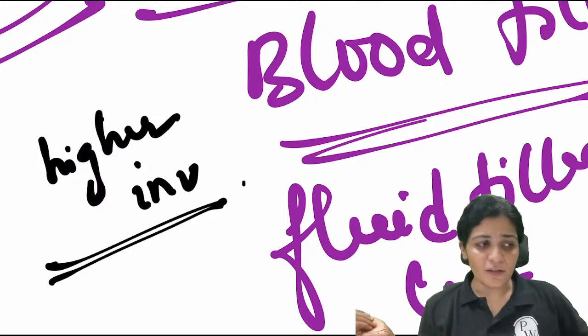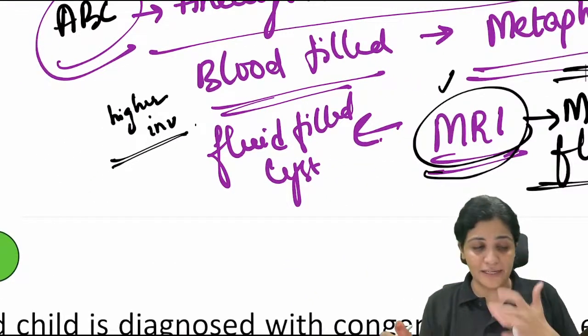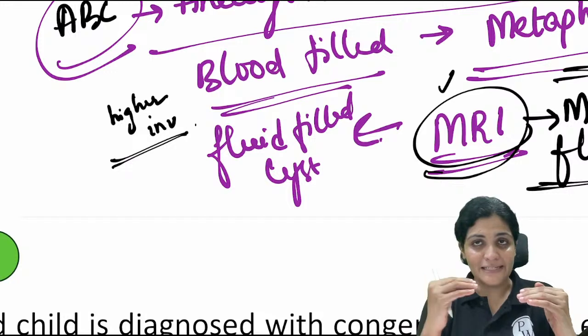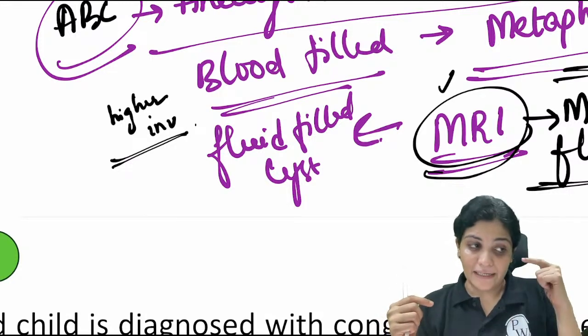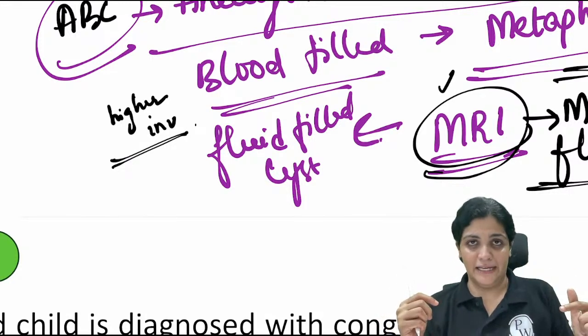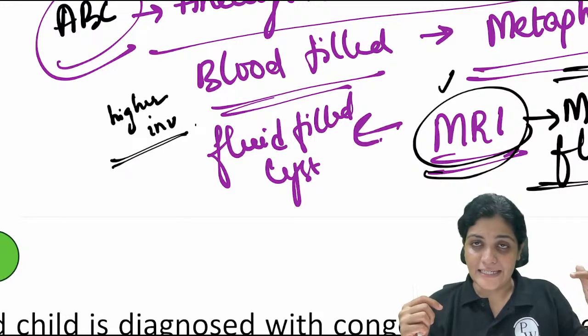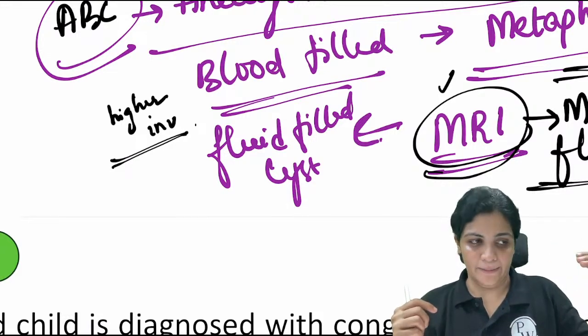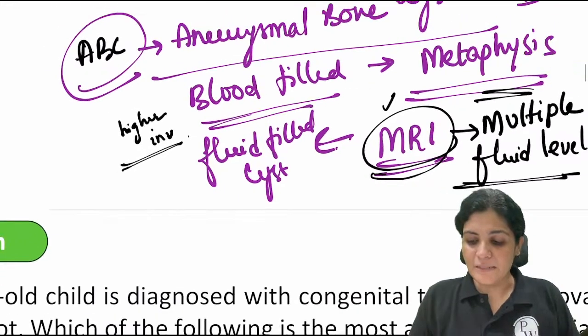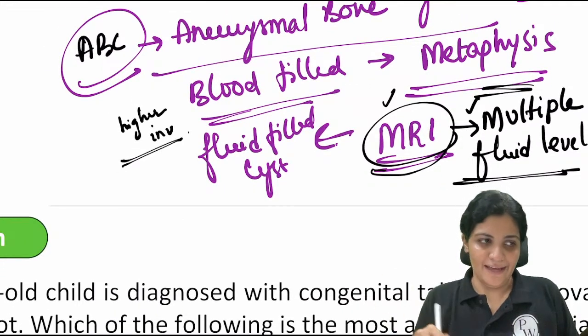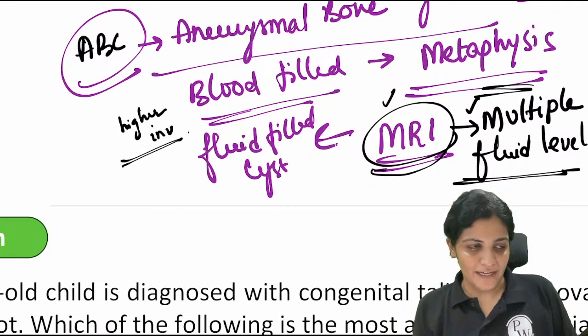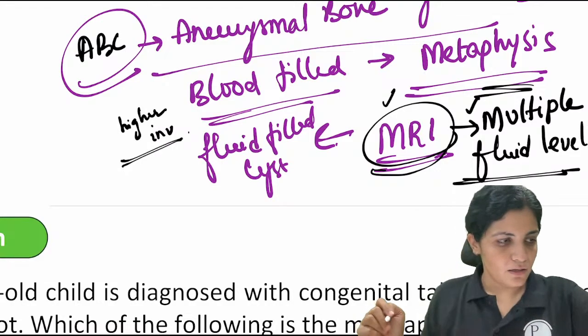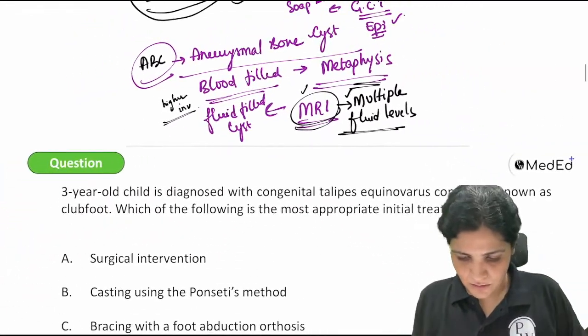So the one thing which you have to look for is the location. ABC is mainly from the metaphysis, but remember the ABC is also an expansile lesion. But where you see GCT is somewhat encroaching the joint. Understood? And on MRI, it is multiple fluid levels which you see in ABC, whereas in GCT you don't see any fluid levels. Understood? Yes, thank you, Pihu, for that.